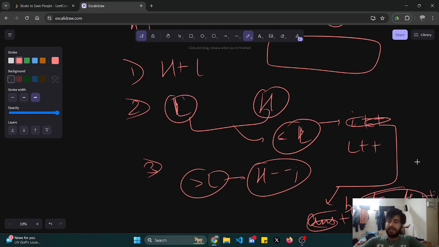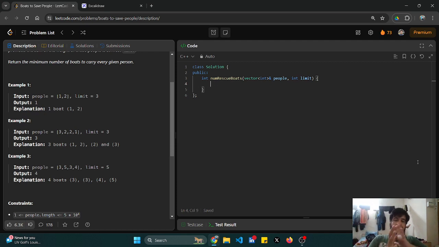Okay, now I'll try to code it for you and let's see how simple it is to code. People.size. Okay, my low pointer would be at the 0th index, but first I have to segregate the high with the low, basically the highest ones together and the lowest ones together.